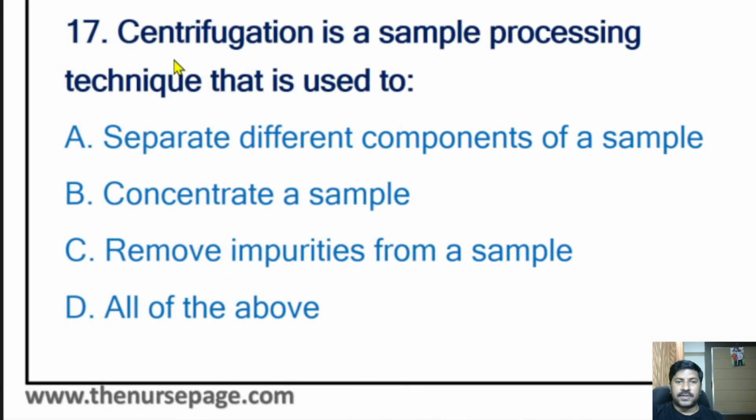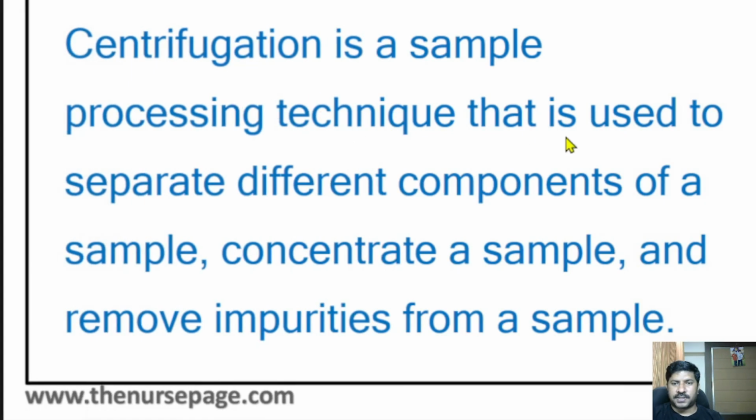17th question: centrifugation is a sample processing technique that is used to separate the different components of a sample, concentrate a sample, remove impurities from a sample, all of the above. So it is one of the sample processing techniques. The correct answer is all of the above. Centrifugation is used to separate different components of a sample, concentrate a sample, and remove impurities from a sample.